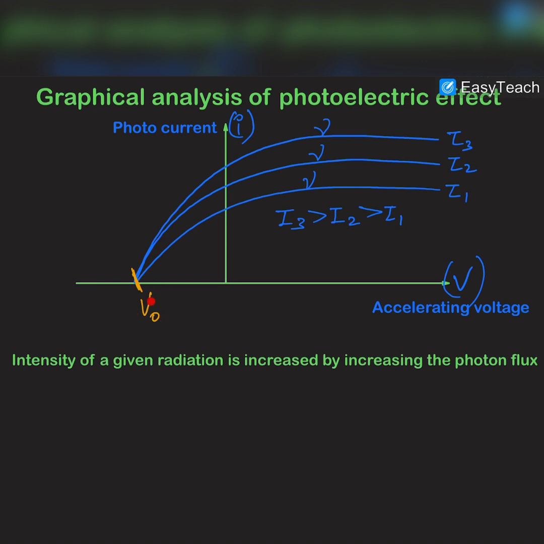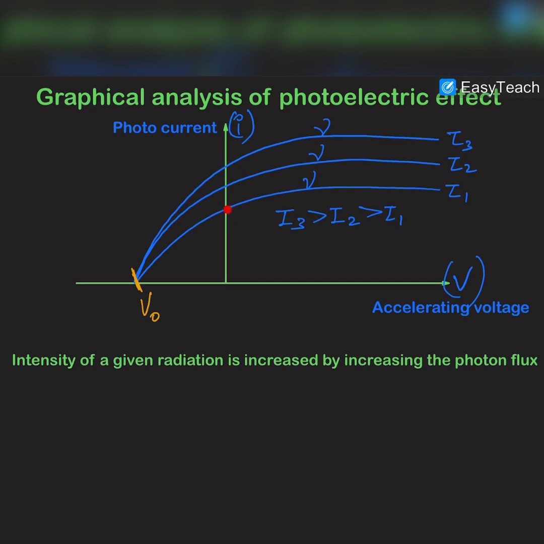So this is the stopping potential, and on increasing the accelerating voltage, the current was increasing, and obviously when the voltage was becoming zero, this is negative voltage, and we are increasing this negative voltage towards zero. Okay, so we are decreasing the magnitude of voltage, and if we are considering the negative sign also, then we can say that we are increasing the voltage. And when voltage becomes zero, then also some current was observed.